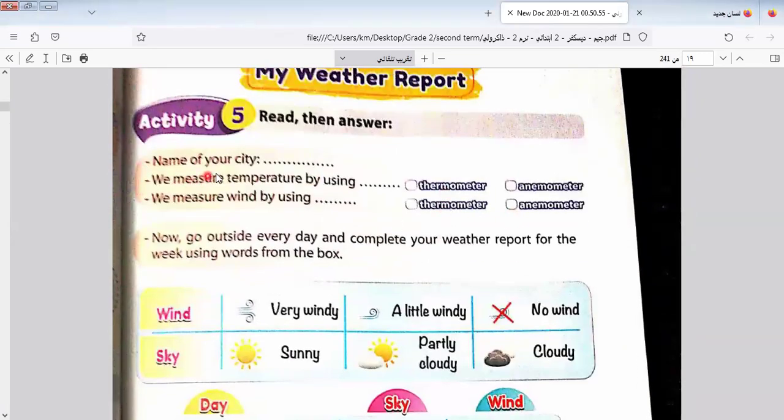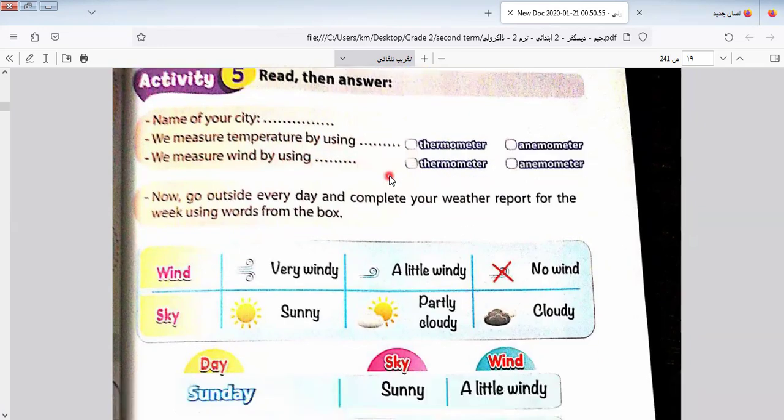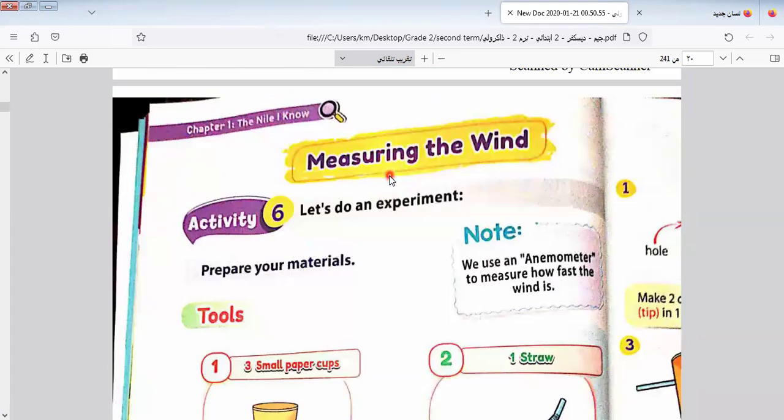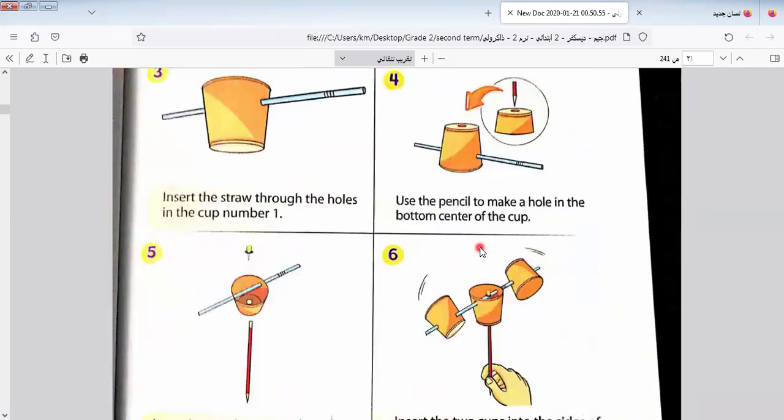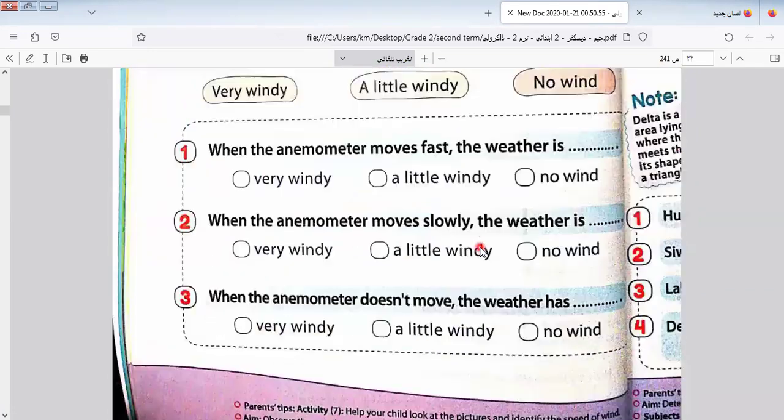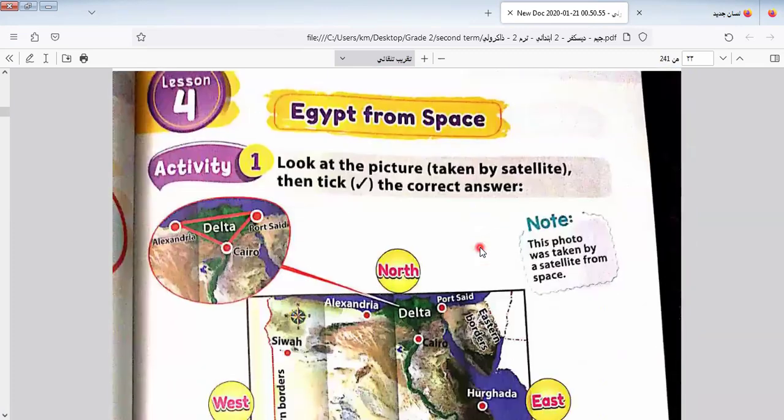Here we have name the city. We measure temperature by using. We measure the wind. This is an activity. I will leave it. You can do it. It's not important to do it. And this is an activity also. Let's go to another one here.